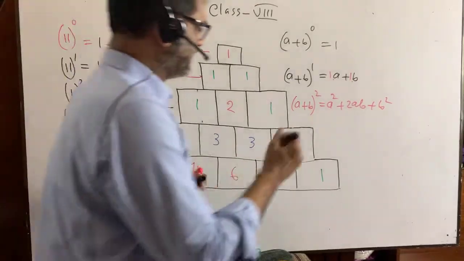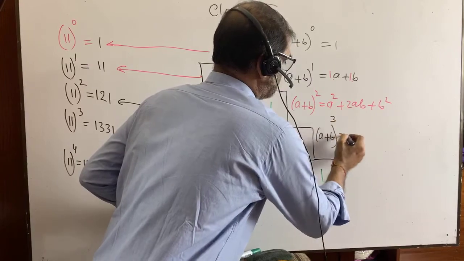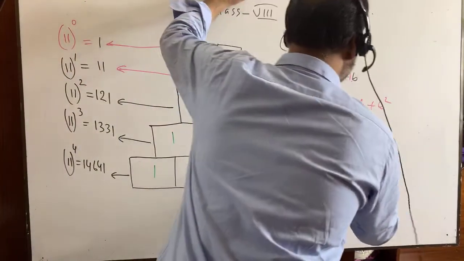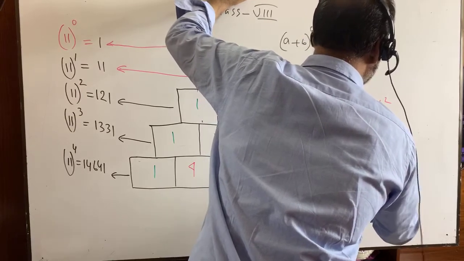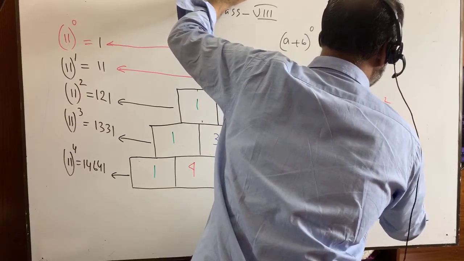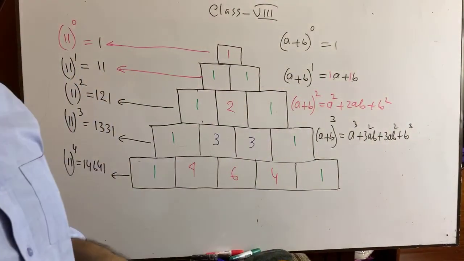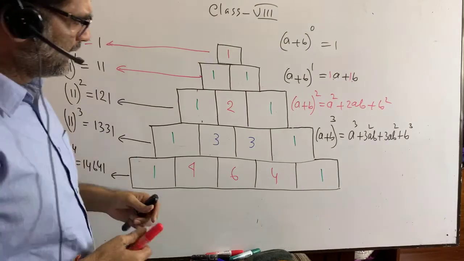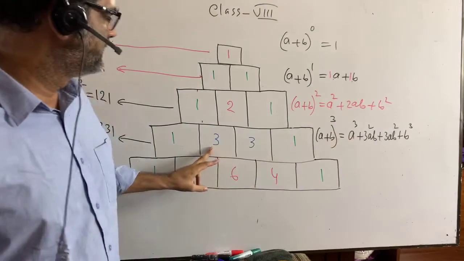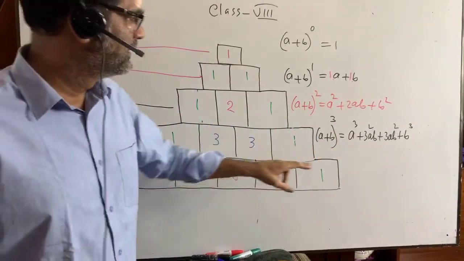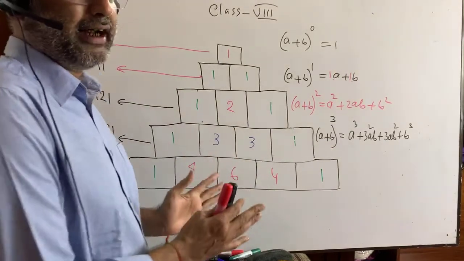If I write a plus b whole cube, what does it equal? You know, a cube plus 3a square b plus 3ab square plus b cube. We know this formula, right? Here a cube, its coefficient is 1, then 3, 3, then b cube, that is 1. Okay, it has the meaning, right?